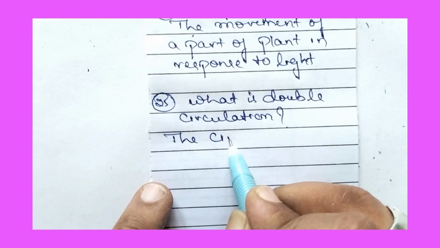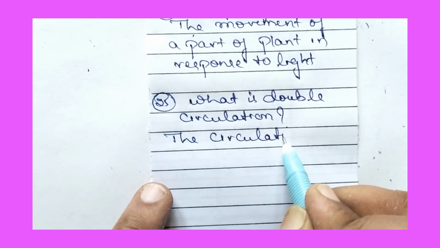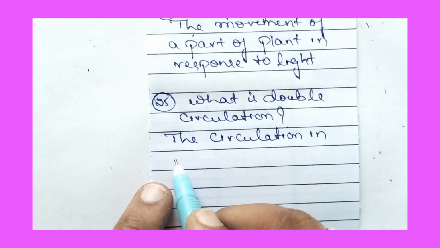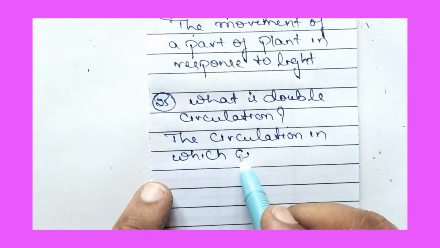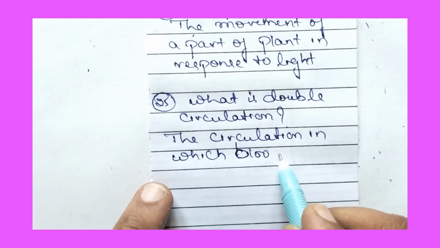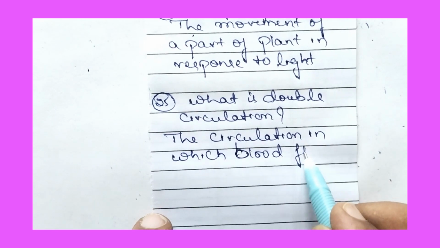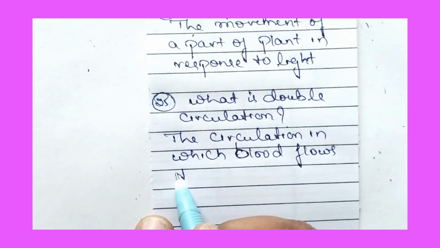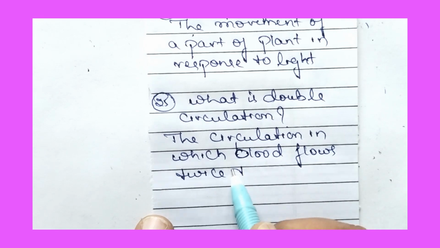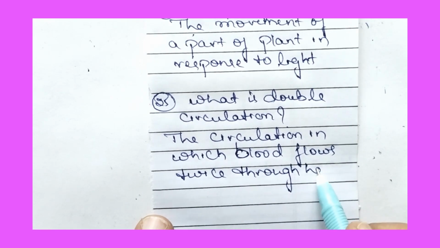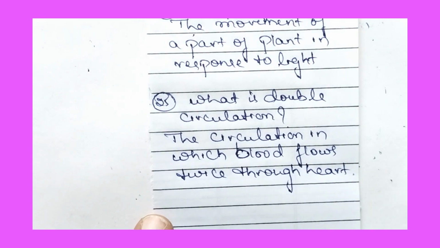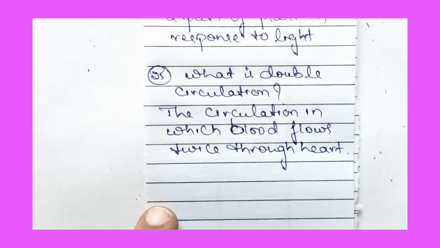The circulation in which blood flows twice through the heart is called double circulation.